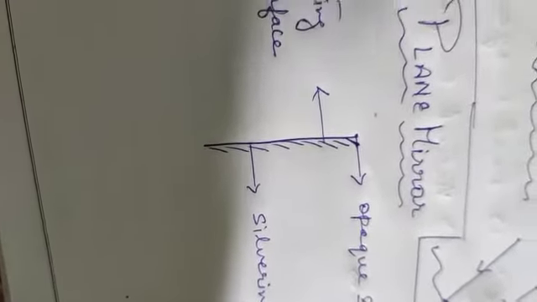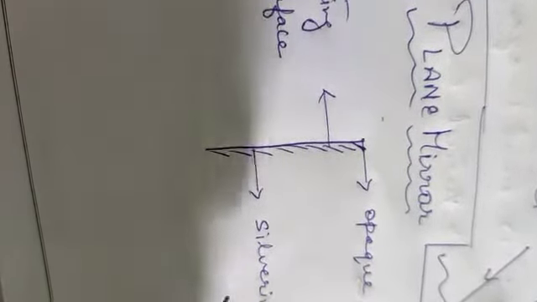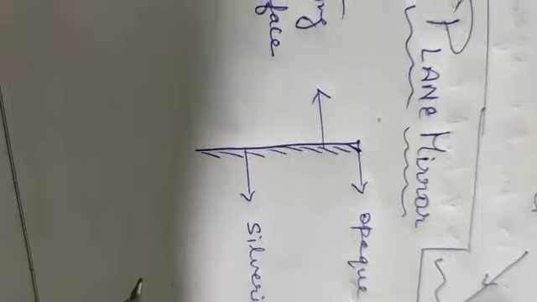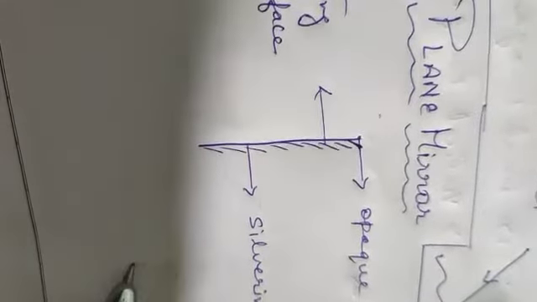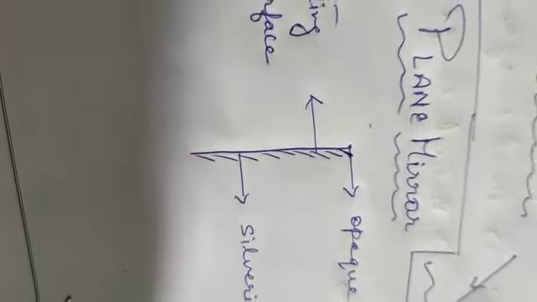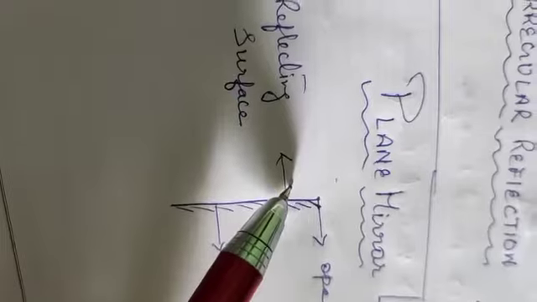So for the protection, the silver surface, which is the back side of the mirror, is covered by an opaque surface. Opaque surface I had explained, children. Opaque means the light which falls on it is not allowed to pass through it, so as to protect the silvering on it. The front side of the glass plate where light rays fall is called the reflecting surface. This part is the reflecting surface.